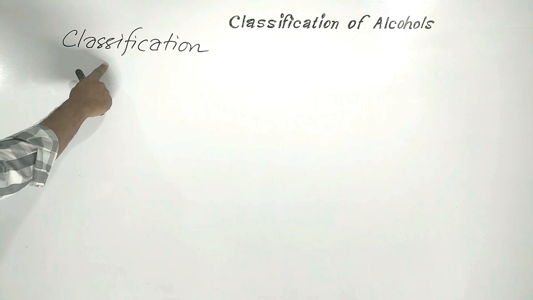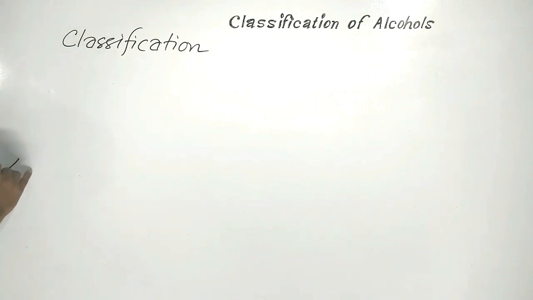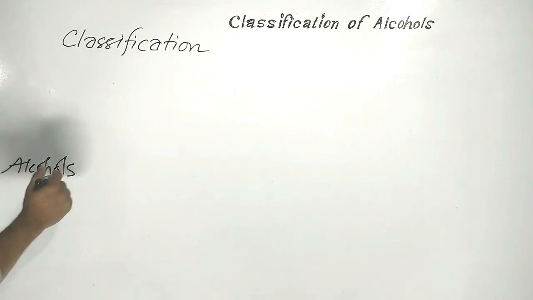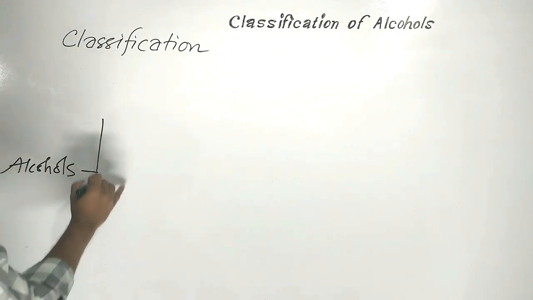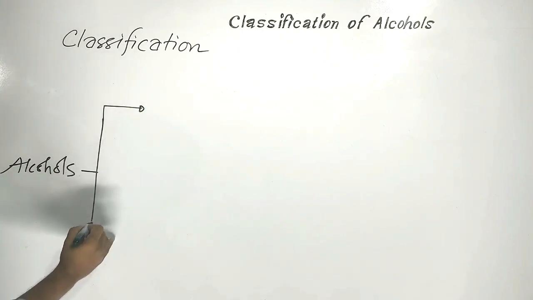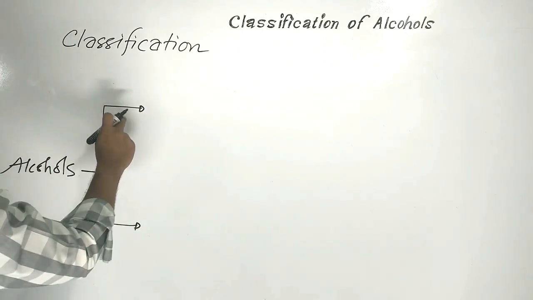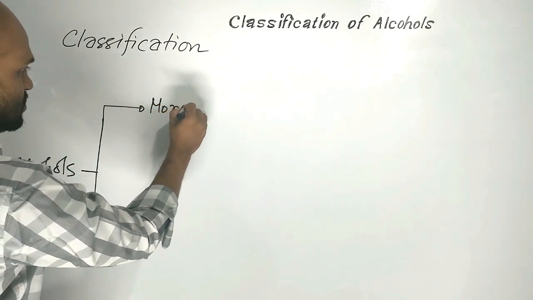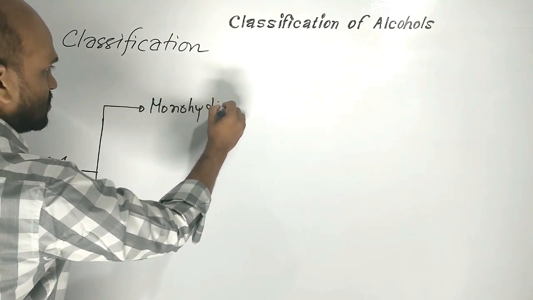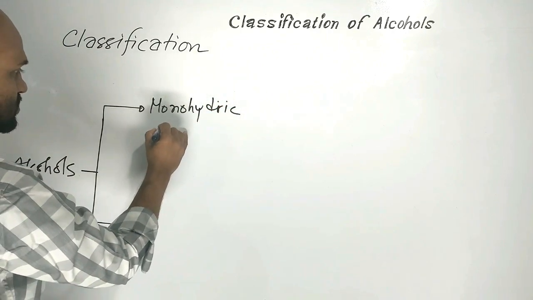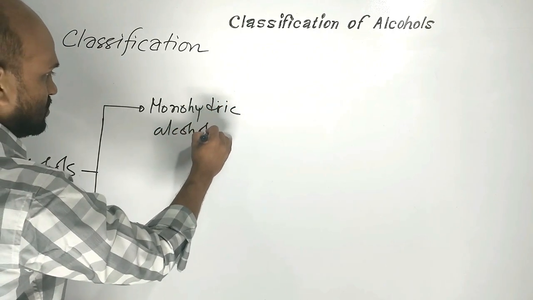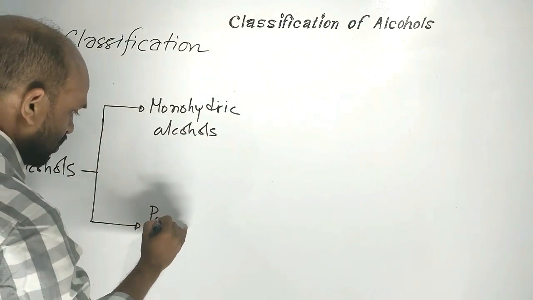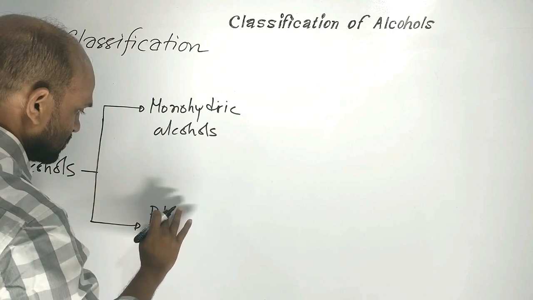Classification of alcohols. Let's see the matter. Alcohols are classified into two groups first. First one is monohydric alcohols, and another group is polyhydric alcohols.